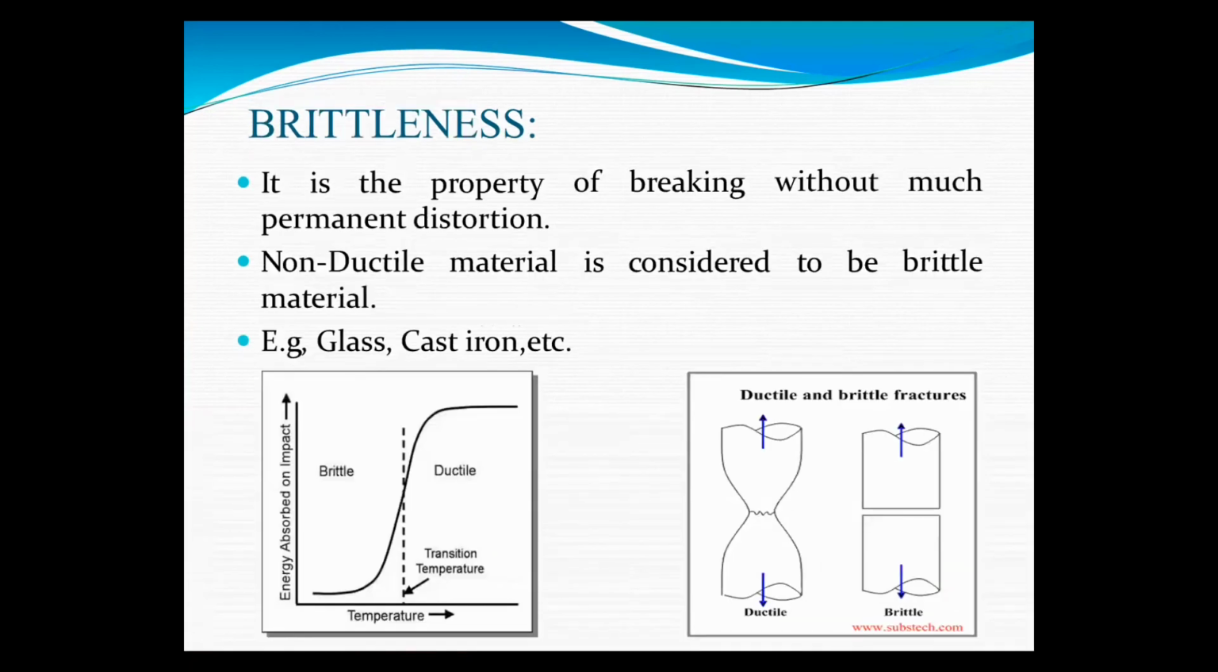Next property is the brittleness property. It is a property of breaking without much permanent distortion. A non-ductile material is considered to be a brittle material. Example, glass, cast iron.